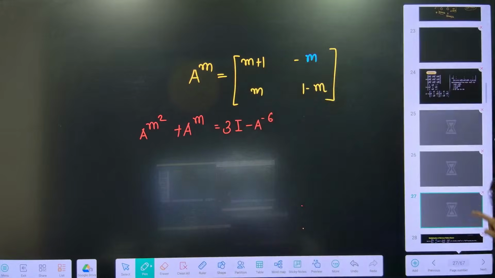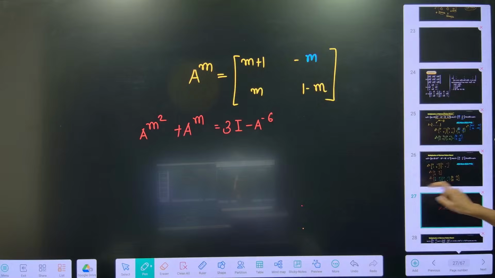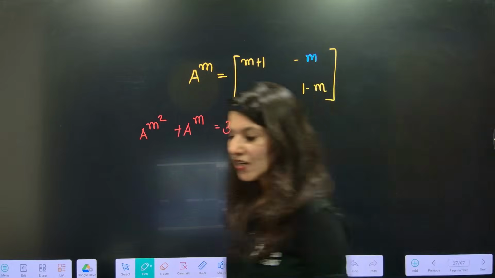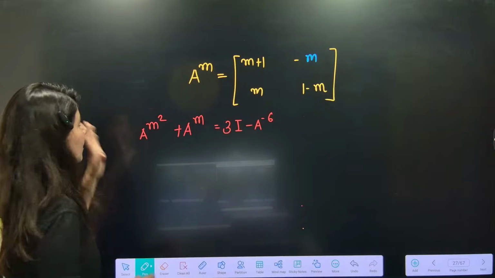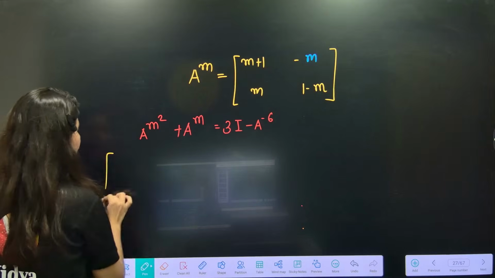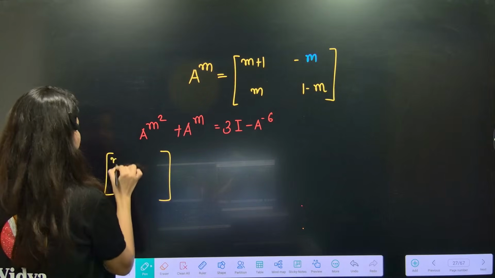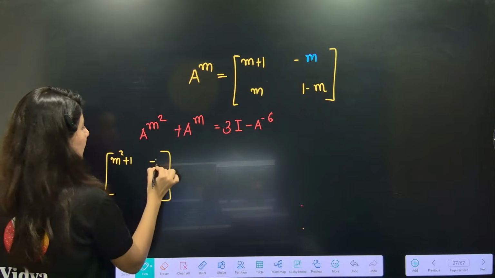Okay, so this is what your a power m is getting. Now we just need to solve this equation. Tell me what will be a power m square. Quickly, a power m square. So ma'am, replace m by m square.